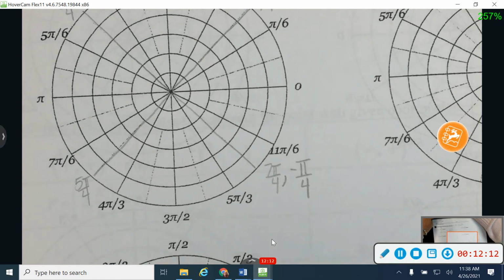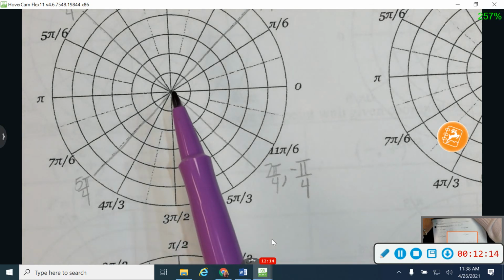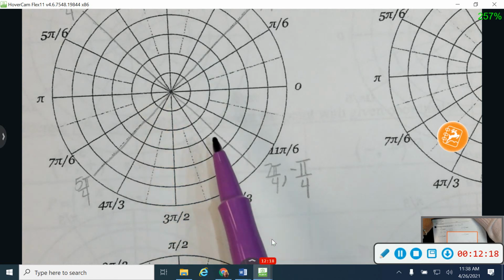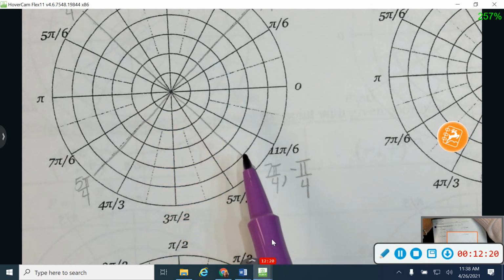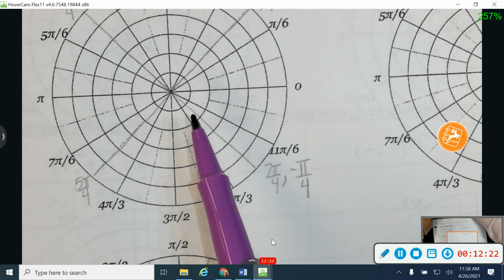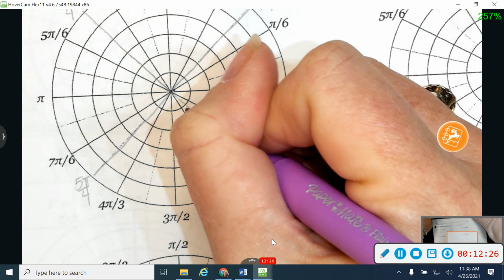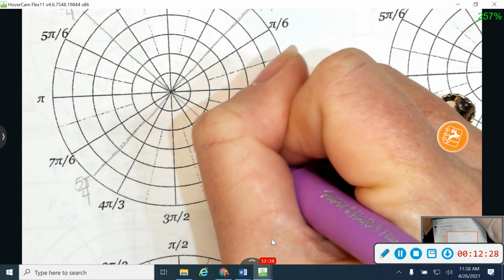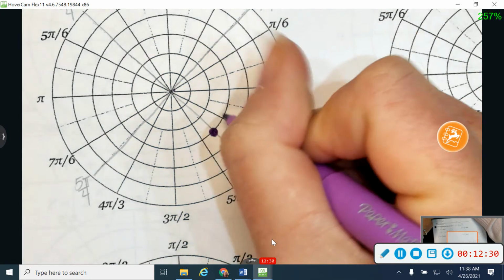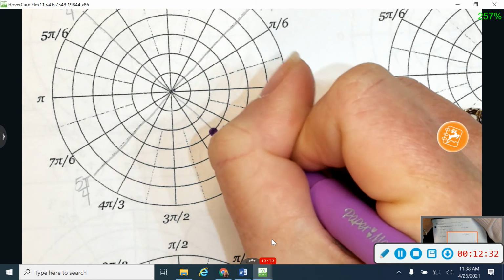All right, so I'm going to go from my pole right here, and I'm going to go out this angle right here that we've just labeled. So this one right here. I'm going to go out 3 circles. So from my pole, I'm going to go out 1, 2, 3. That one right there is number 7.